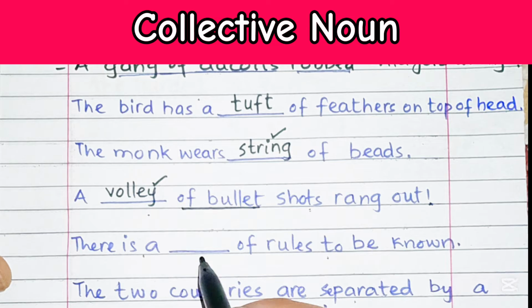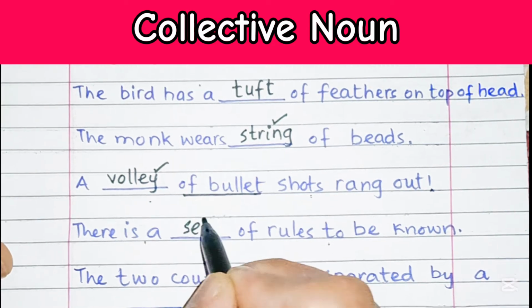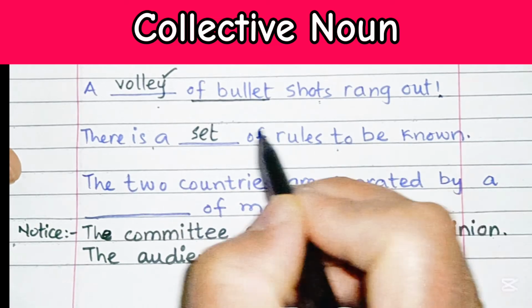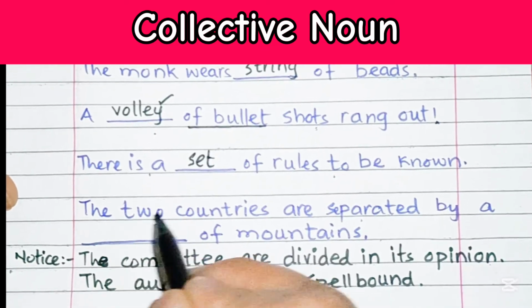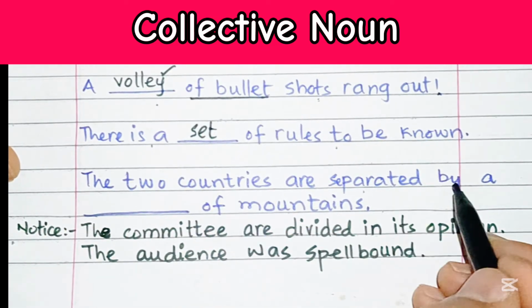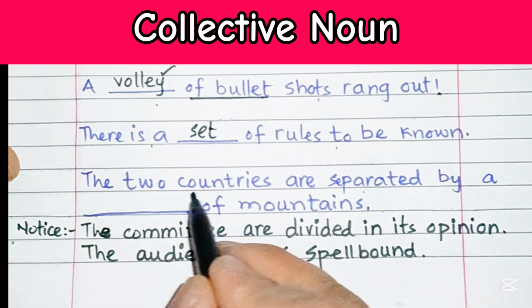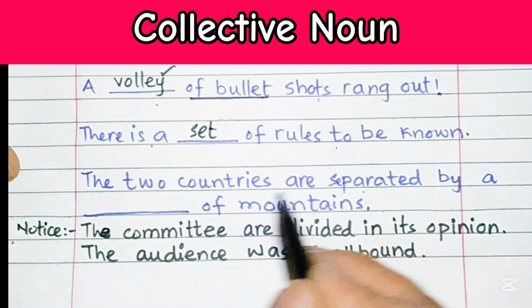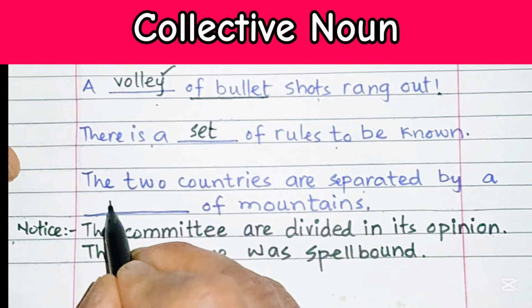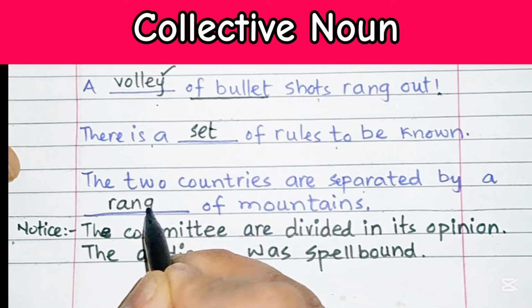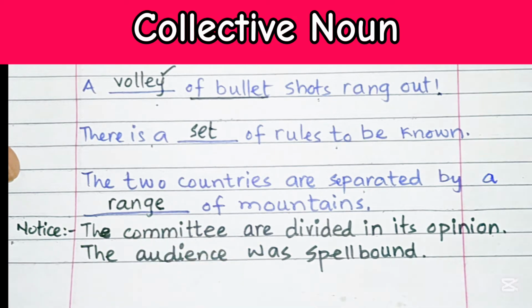There is a blank space of rules to be known. There is a set of rules to be known. Then the two countries are separated by a blank space of mountains. The two countries are separated by a range of mountains. So this range is also a collective noun.